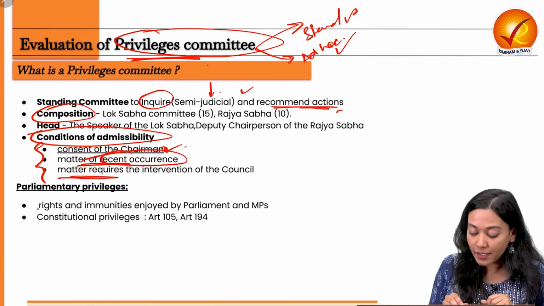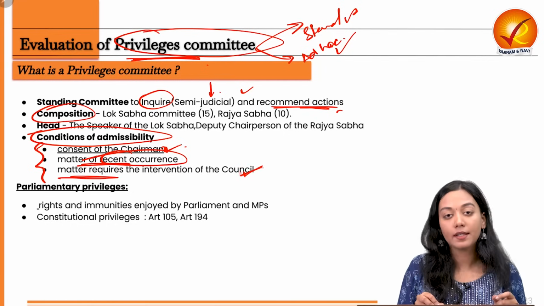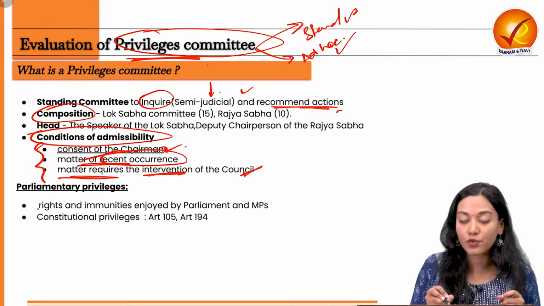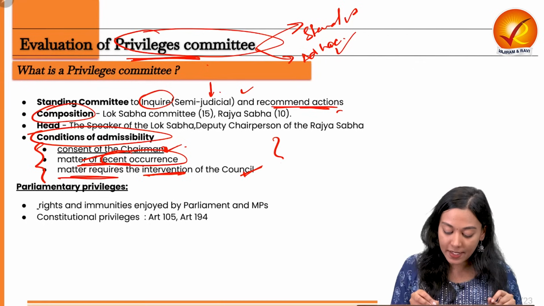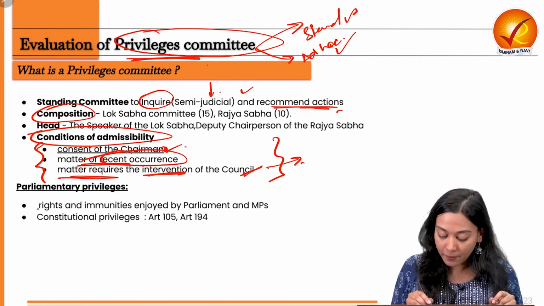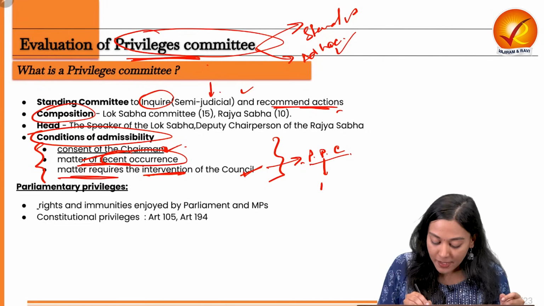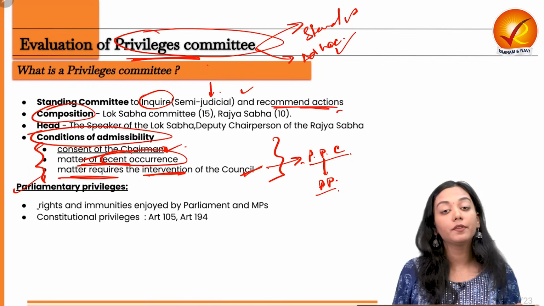Third, the matter requires intervention of the council, and it has to be established that urgent deliberation, urgent intervention of the council is required in this particular case. Once your question passes these criteria, it will be admitted to the Parliamentary Privileges Committee. Because it examines the parliamentary privileges, now let's try to understand what parliamentary privileges are.